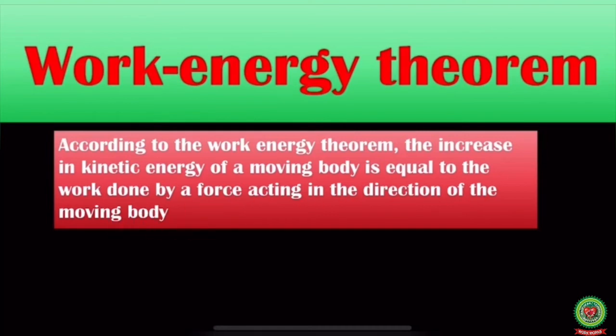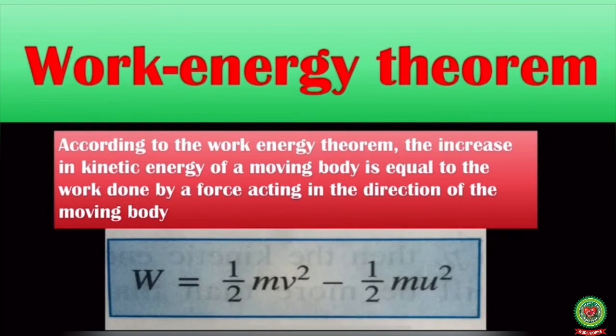The formula of work energy theorem is W is equal to increase in kinetic energy, which means W is equal to half mv square minus half mu square, where W is the work done by the force, m is mass of the body, v is the final velocity of the body, and u is initial velocity of the body.